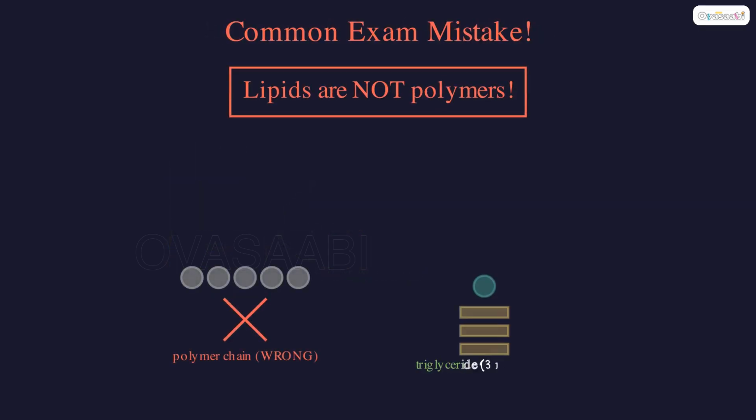Many students get this wrong. Lipids are not polymers because fatty acids are not identical repeating units. Do not call a triglyceride a polymer in your exam, you will lose marks.